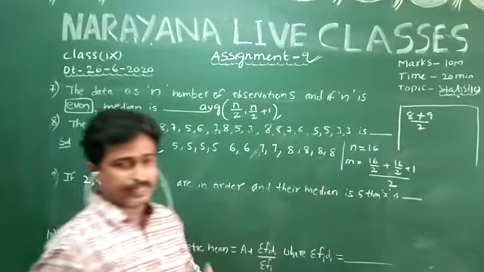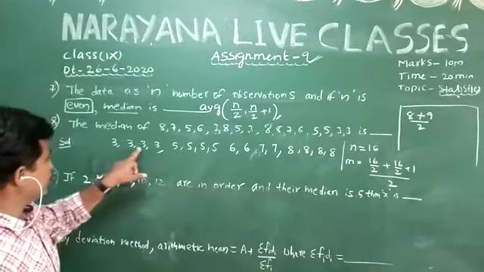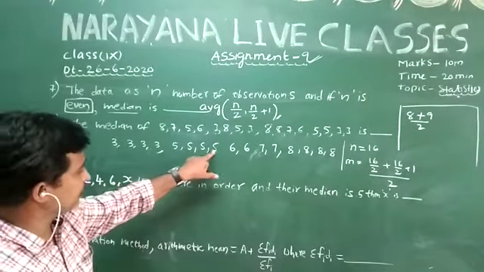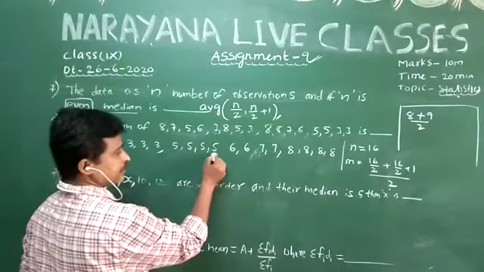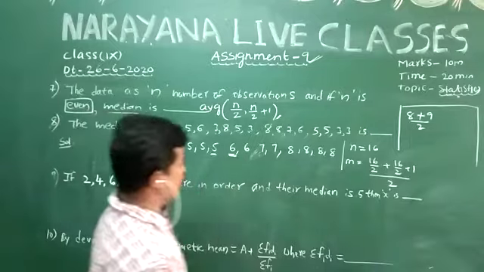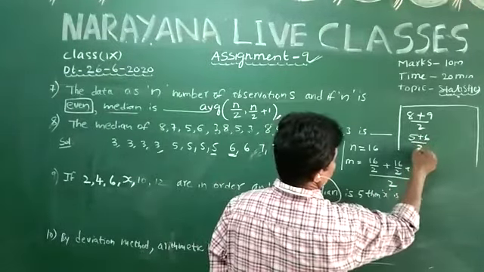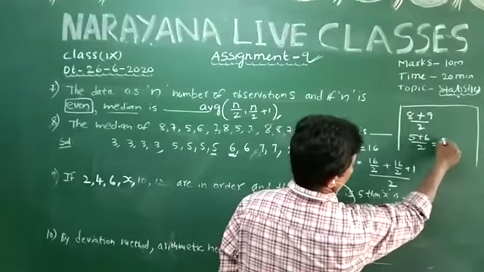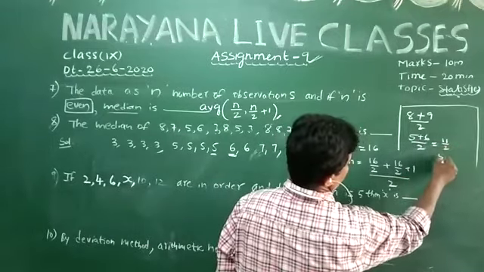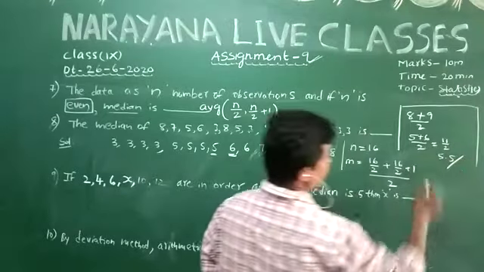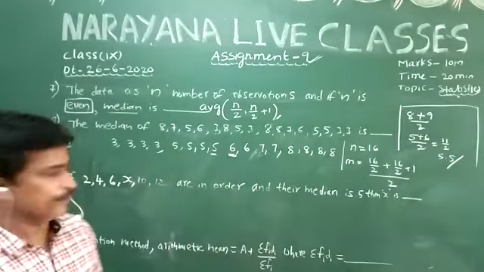You observe the 8th term: 1, 2, 3, 4, 5, 6, 7, 8. This is the 9th term. Therefore (5 + 6)/2, that is equal to 11/2, that is equal to 5.5. Here the median is 5.5.